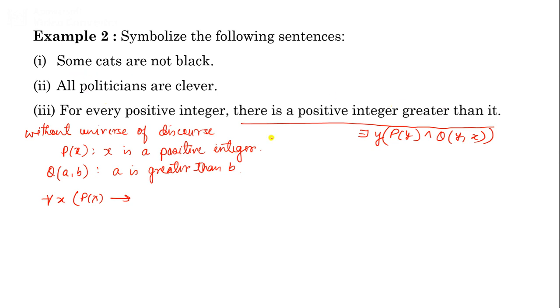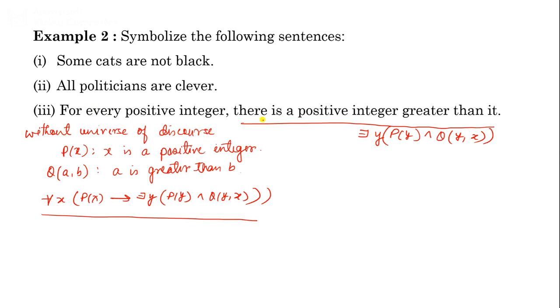Now if you combine these, for every positive integer: for all x, P(x) implies there exists y, P(y) and Q(y, x). This bracket is for this part, this for that part. In this way you can symbolize this sentence without universe of discourse.